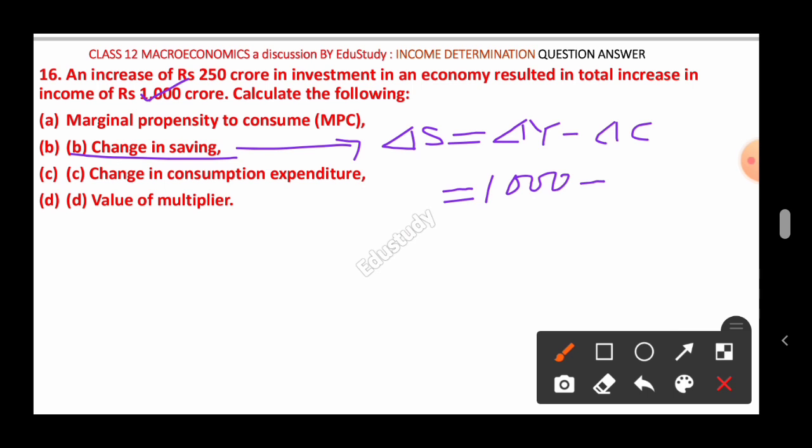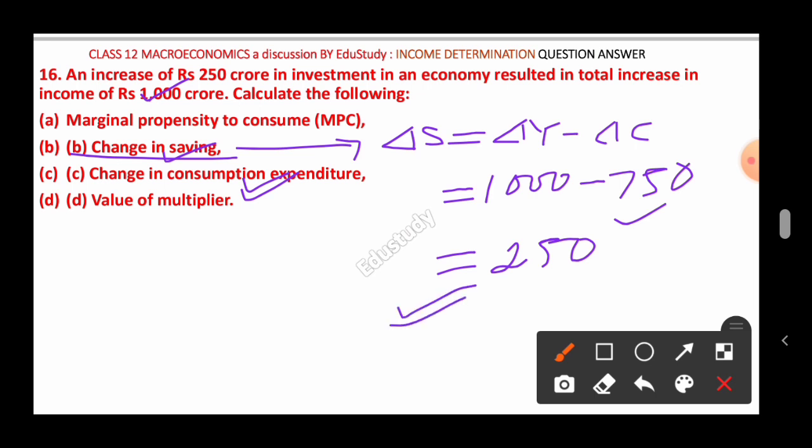We already got the change in consumption expenditure equal to rupees 750 crore. If you minus this 750 from 1000, you will find rupees 250. So change in savings equal to rupees 250 crore. So this is the answer for this question.